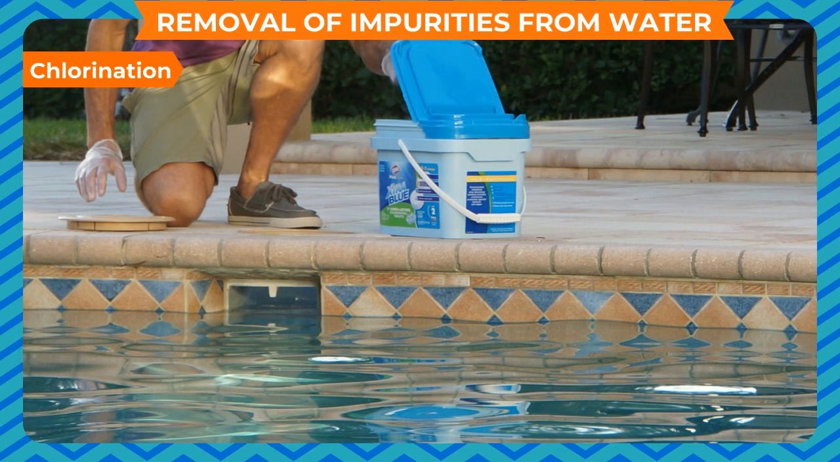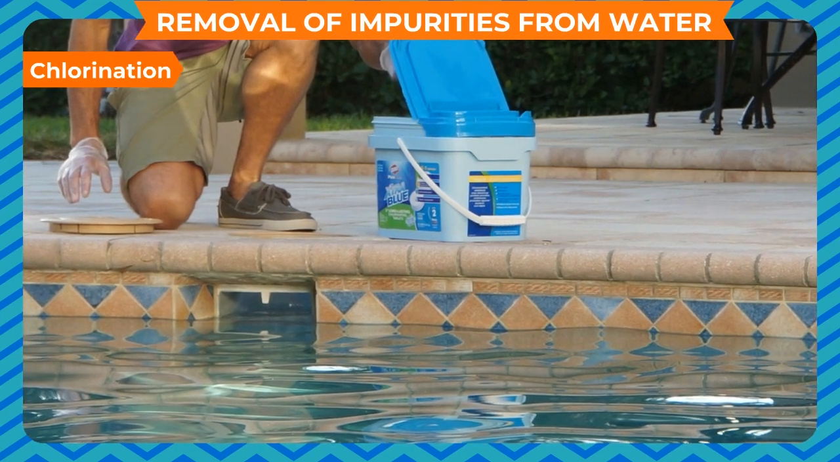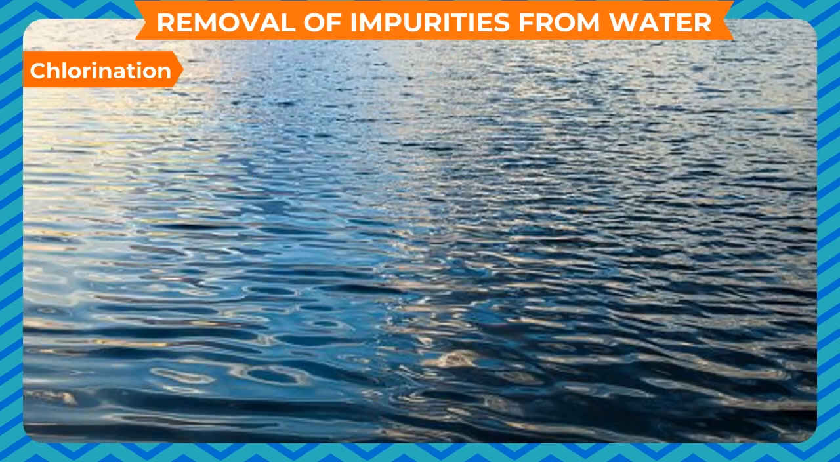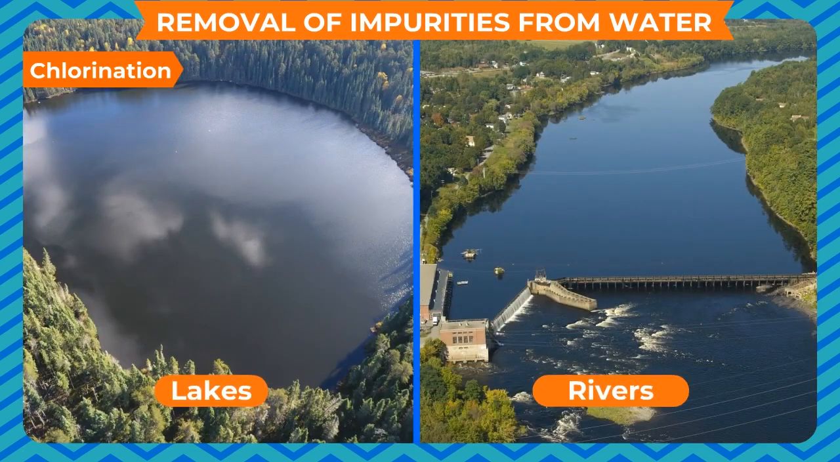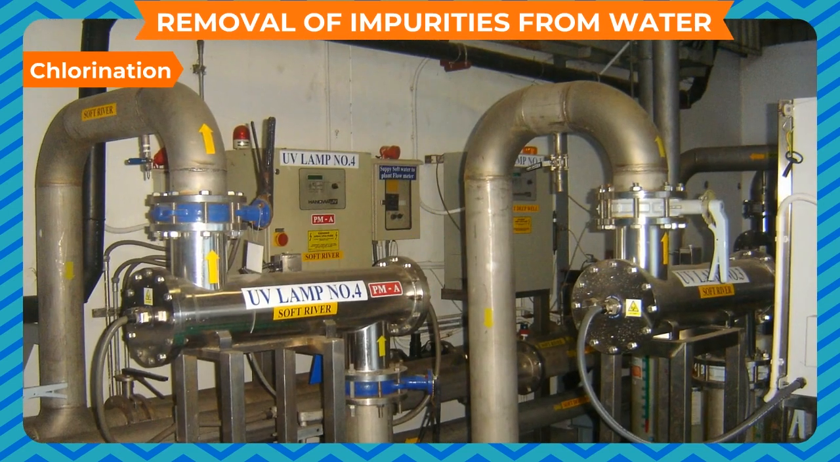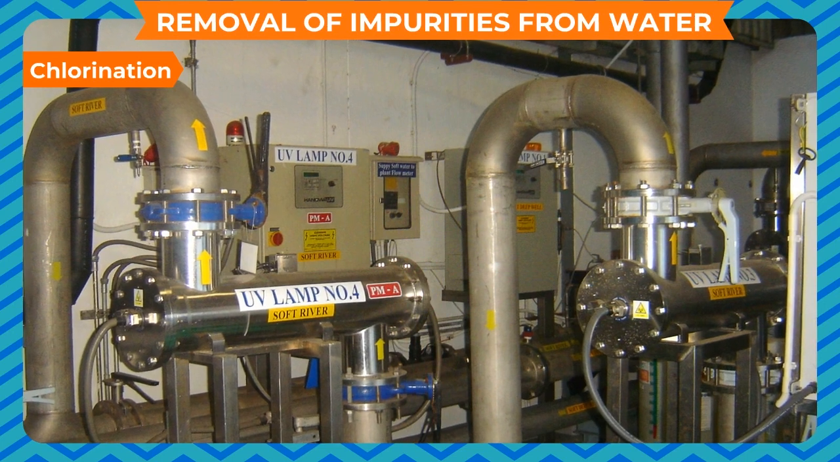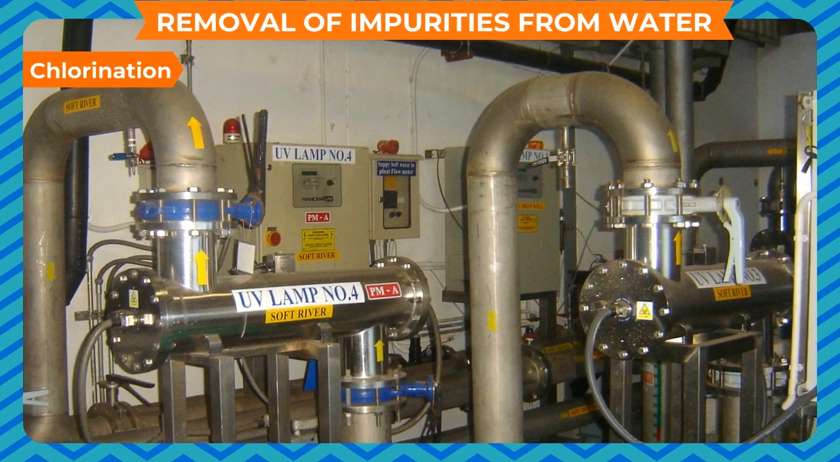Thus, these are very common methods of removing impurities from water. To make water obtained from lakes and rivers fit for drinking, it is purified in large purification plants before it is made available to homes.